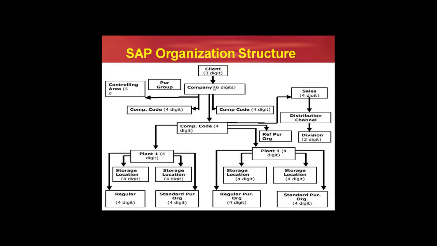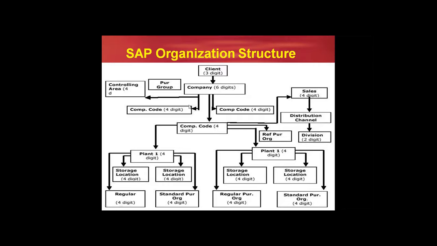Now, what does this organization structure mean? Let's say, for example, we are implementing SAP to a company called Tata. For this company or customer, we will give a client number. That client number should be in digits. It should be numeric from 0 to 9.